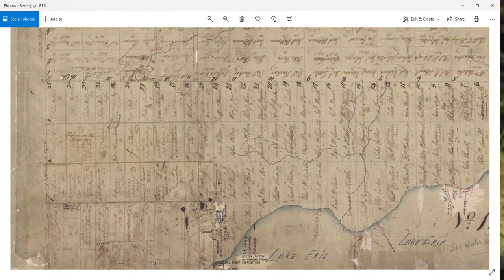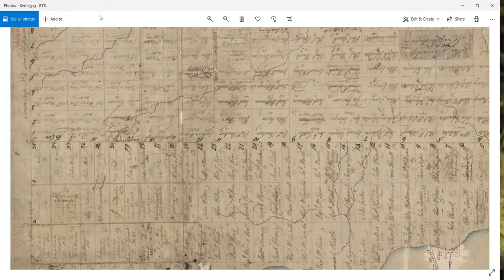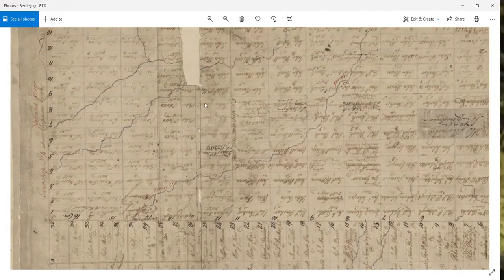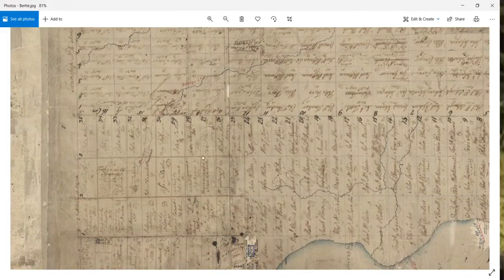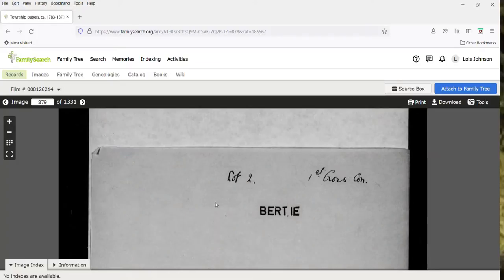So this says the 16th concession, but then they kind of turn it the other way. So you've got these lots and concessions over here. It looks like there might be a bit of a gore in here, and a gore is just an unusual land shape that doesn't fit in with the lots or the lots and concessions. And then they've got something else down in here. Now I did find Birdie Township a little bit challenging to look at. So let's just go back to the township papers, and I'm going to go to page 884.